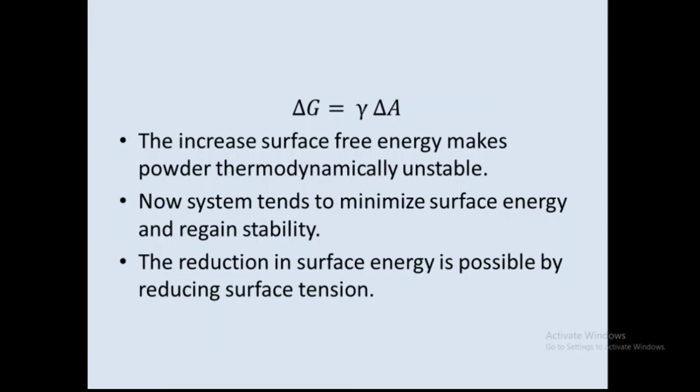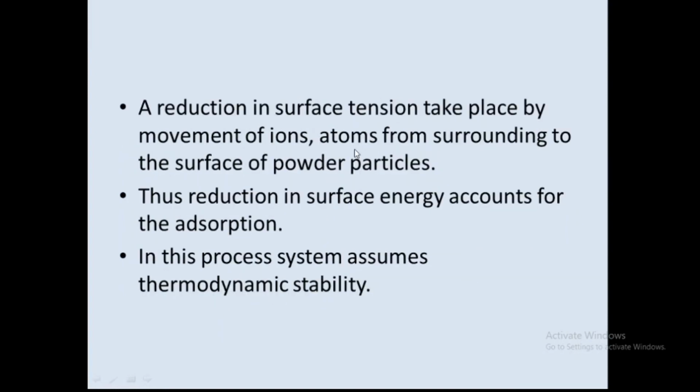And how does this surface energy reduce? Either by reducing the surface tension or by reducing the surface area. The reduction in surface area is not possible, so there is only one option, that is reduction in surface tension. So the reduction in the surface free energy is only possible by reduction in the surface tension. And how is this surface tension reduced? If the surface tension reduces, the surface free energy can reduce, and this reduction in the surface free energy makes the powder stable. So how does the surface tension reduce?